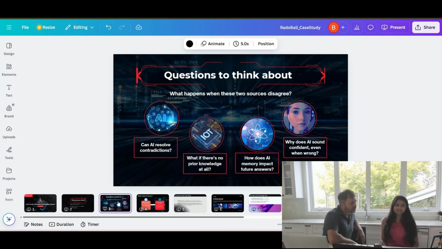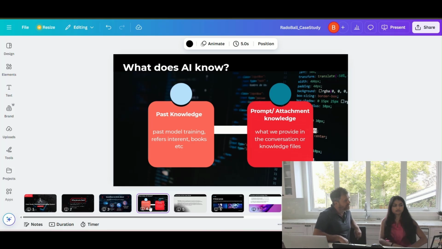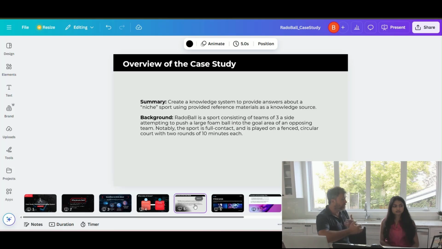That is interesting. And so then you're putting together these examples. One of the big things you're going to be talking about is the difference between past knowledge and what happens when you attach information in a prompt and try to create these conflicts. So that'll be interesting to see how that works. You're using the case studies to illustrate the example, which is pretty cool. And so what does that look like?